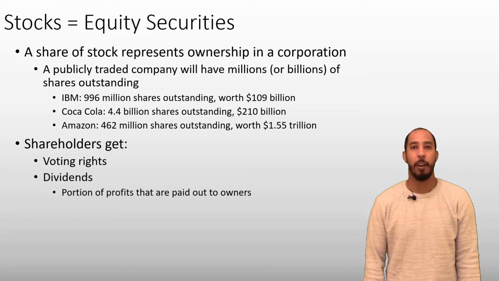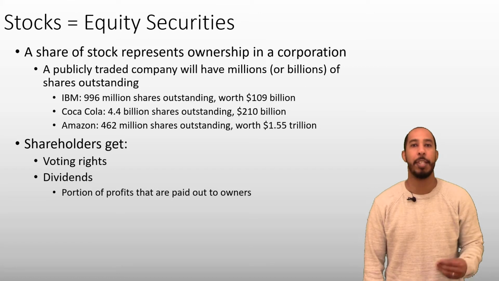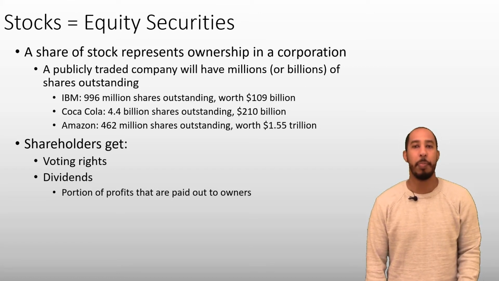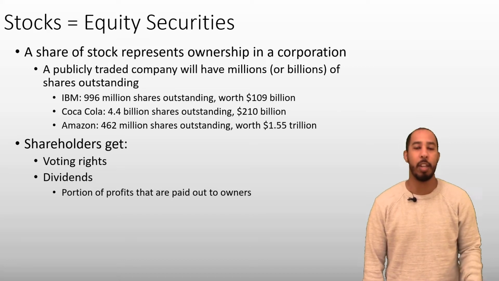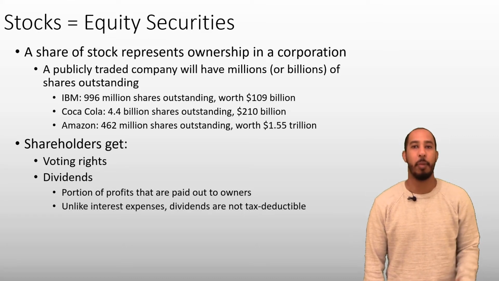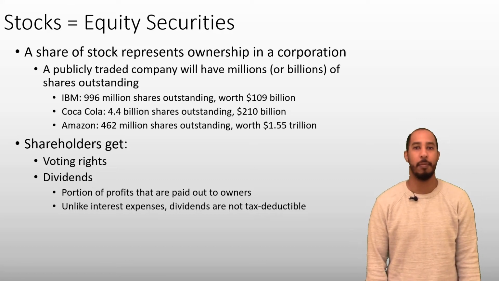Also, as an owner of the firm, I'm entitled to my portion of the company's profits, and these profits are distributed to shareholders in the form of dividends. A dividend is simply a payment made to shareholders, and it can be paid from the company's current year net income or out of the prior year's retained earnings. The corporation pays dividends from their after-tax profit, their net income. Therefore, unlike interest expenses, there's no tax shield for dividends. Dividends are not tax deductible, so paying dividends will not reduce the company's tax expense.